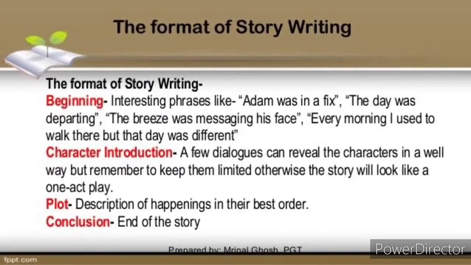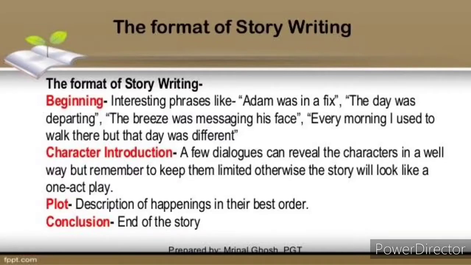The format of story writing: the first thing is the beginning. Here we have to open the story with interesting phrases like "Adam wasn't fixed, the day was departing, the breeze was brushing his face, every morning he used to walk there, but that day was different." Such interesting phrases can be used in the beginning to start a story.